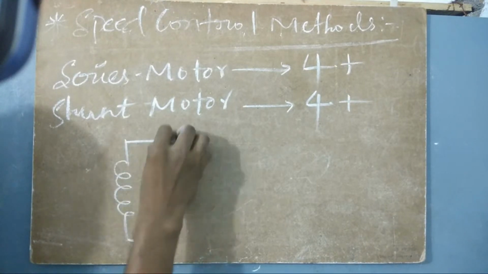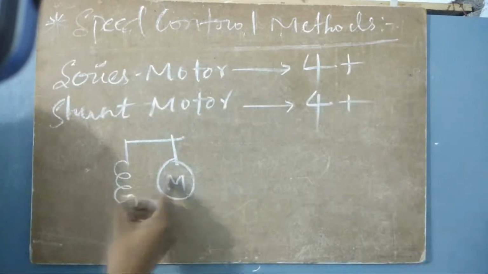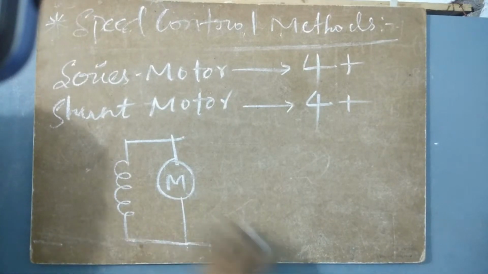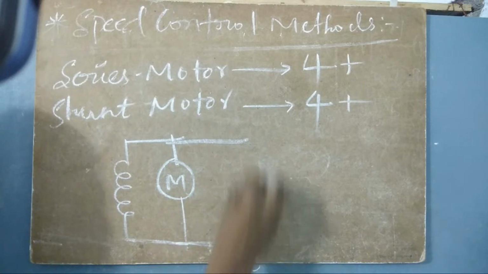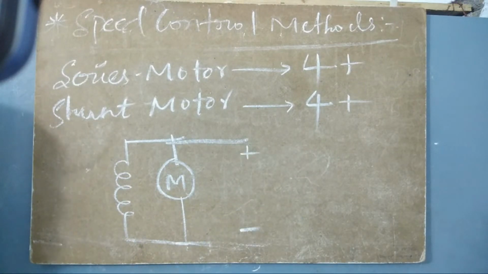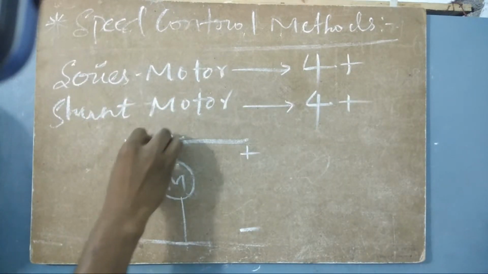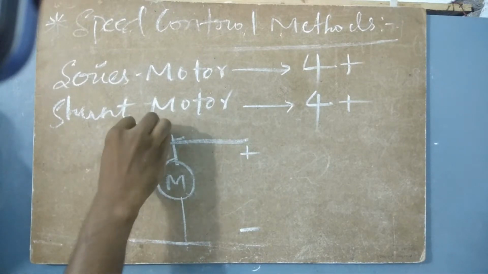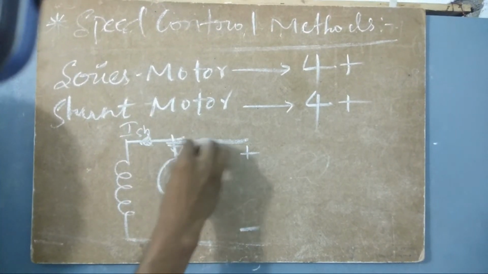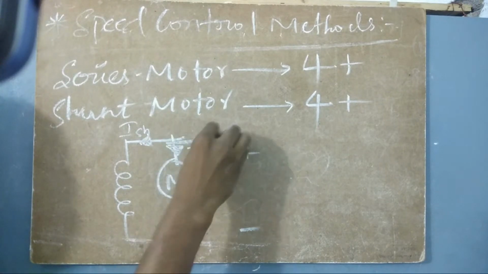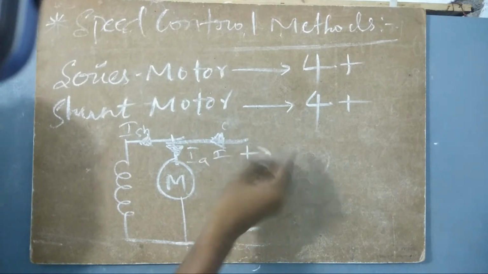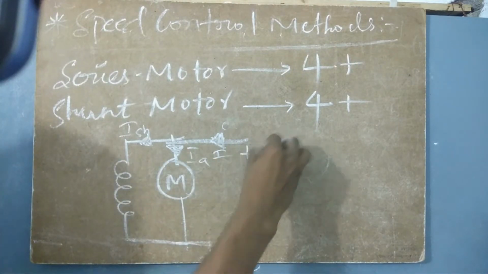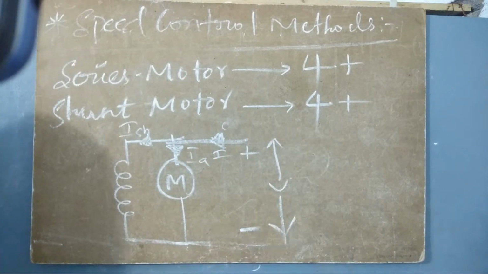This is a shunt motor in which the field is connected in parallel with the armature. This is ISH because this is the shunt field, right? So this is ISH and this is IA. This is the whole current, the entire current given to the whole system. Here we apply voltage V.